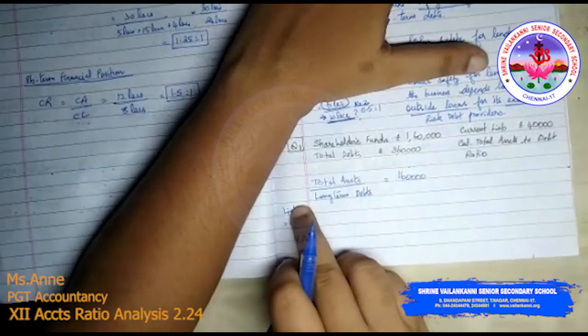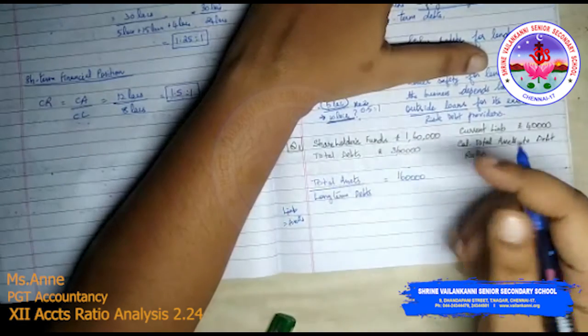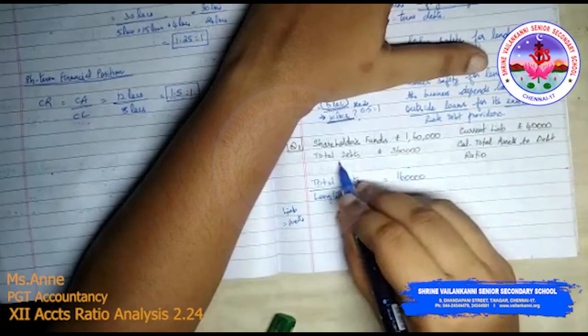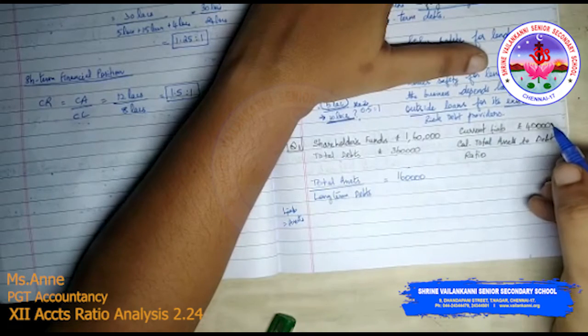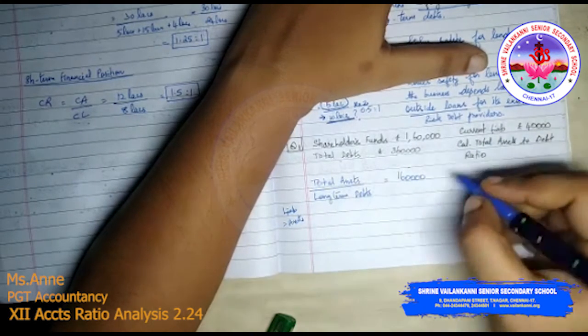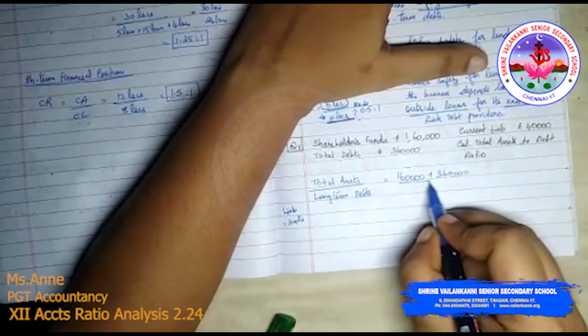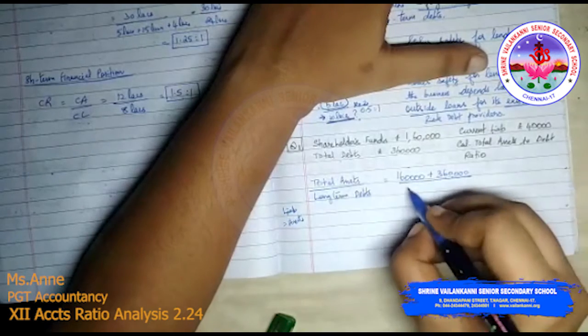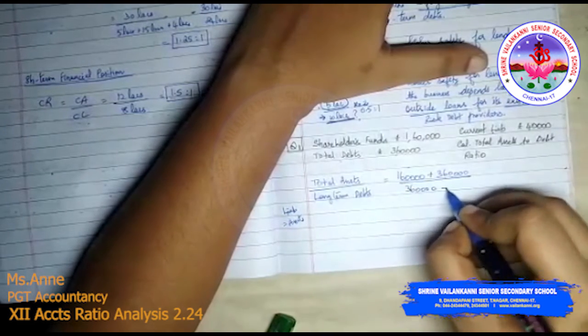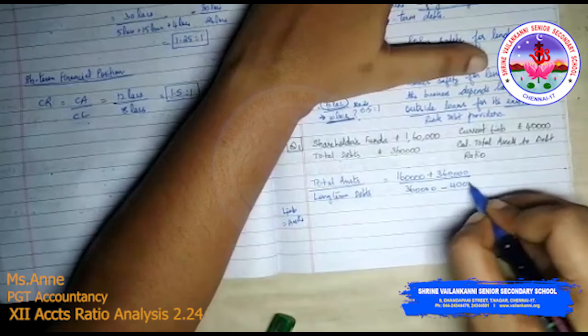Shareholders fund, obviously, is a liability, 1,60,000. You have total debts, and total debts include current liability, so we will take 3,60,000. Long term debts is total debts 3,60,000 minus current liability 40,000.